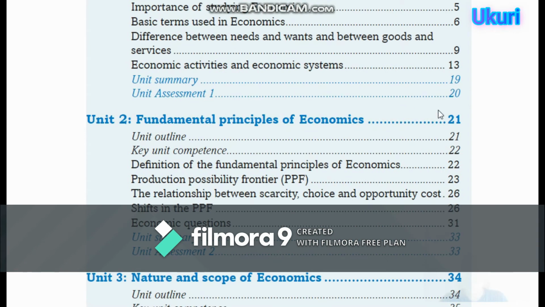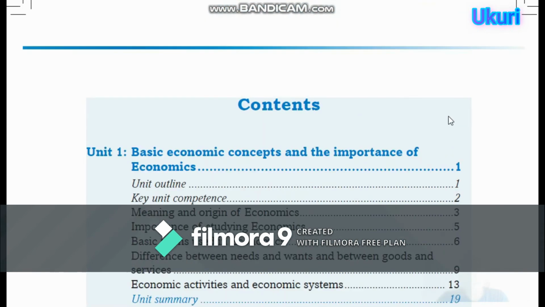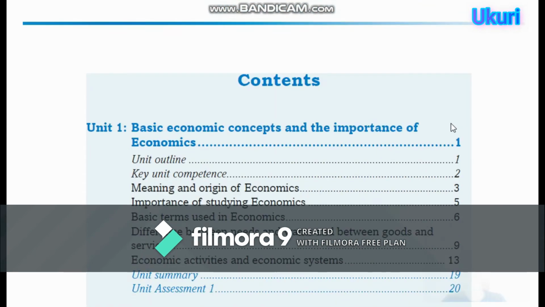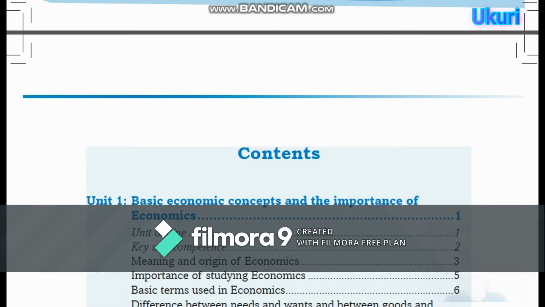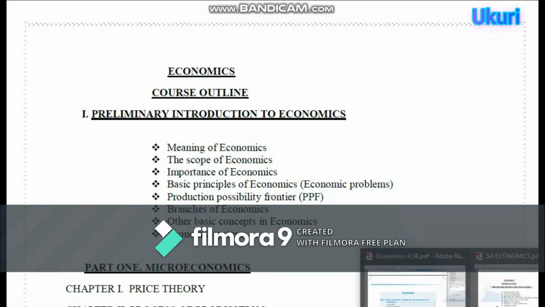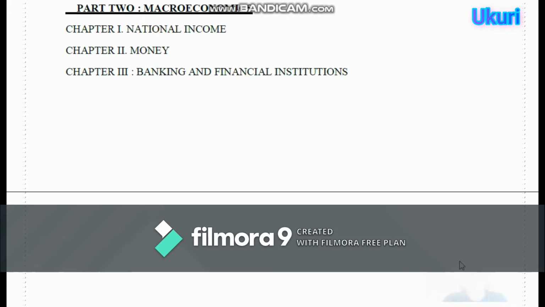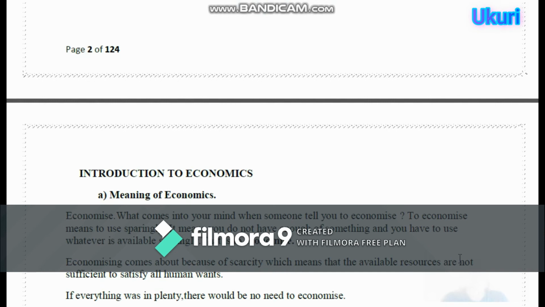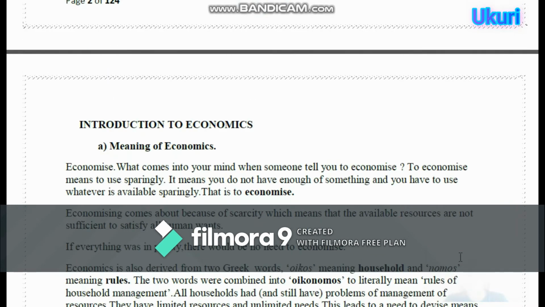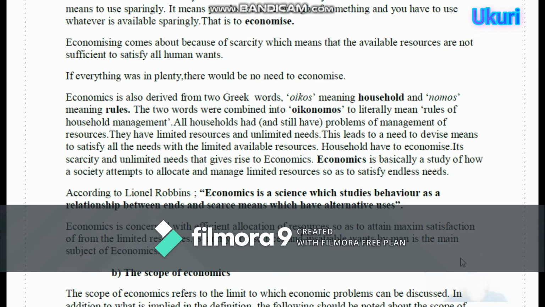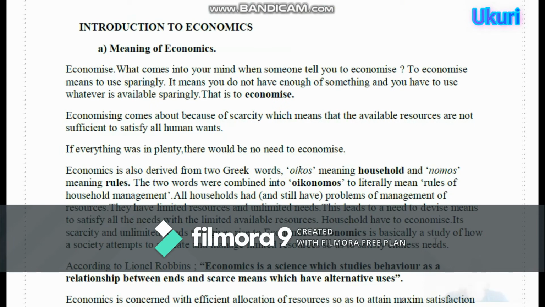So by starting, we cannot go beyond economics while we don't know what the meaning of economics. So that's why we are going to look at the other box that we are going to focus on that describes what is economics according to different economists.